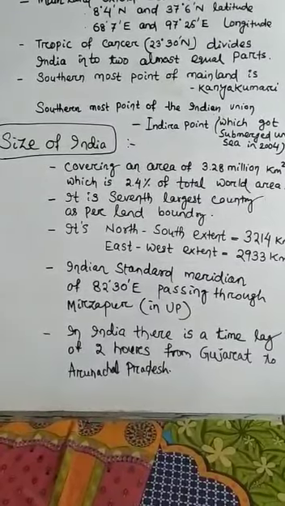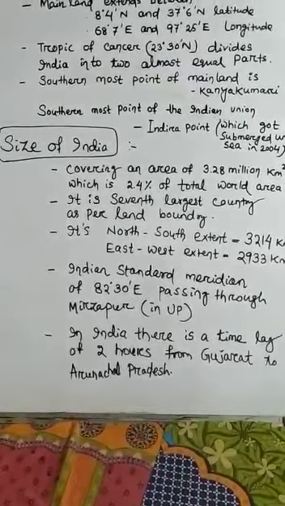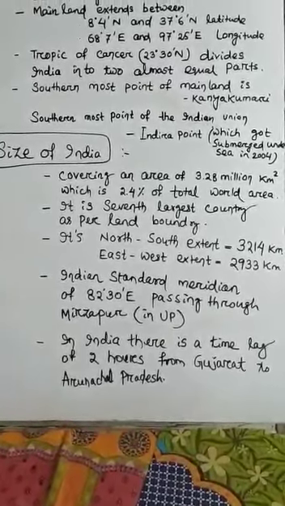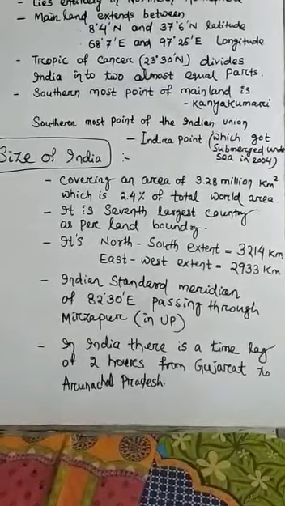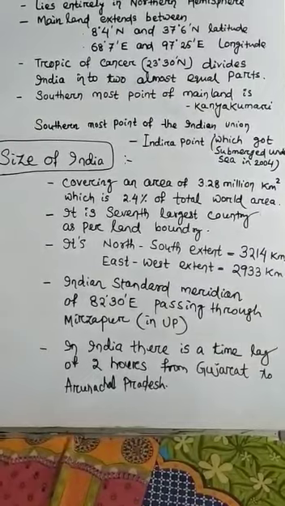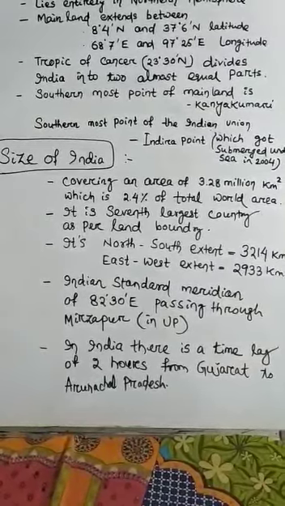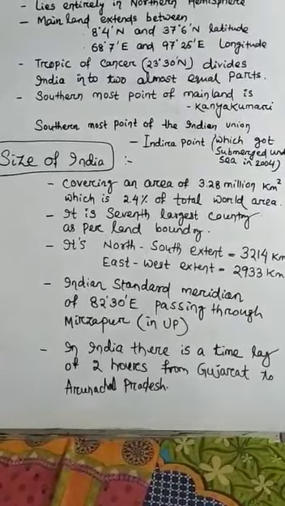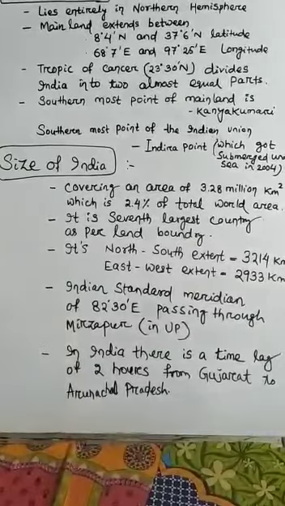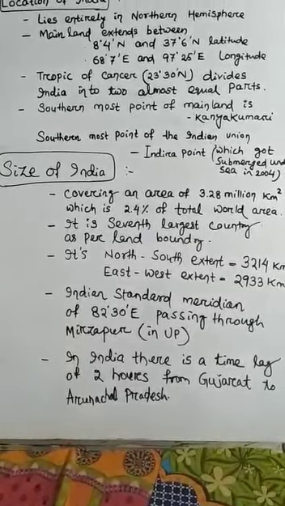So, India from west to east covers 30 degrees. So in India there is a time lag of 2 hours from Gujarat to Arunachal Pradesh. The Indian standard meridian is 82 degree 30 minutes east, passing through Mirzapur, due to which all over India we have a common time.